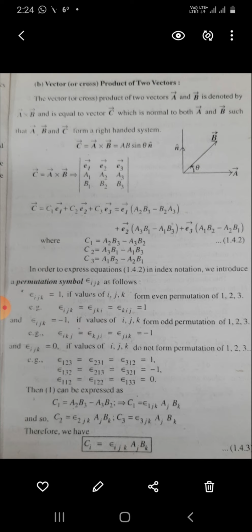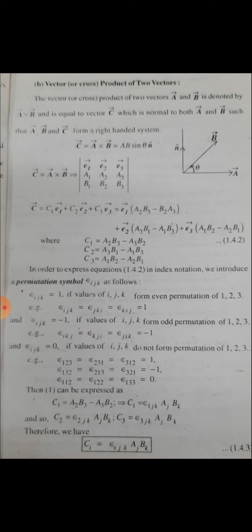That is e1 multiplied by (A2 B3 minus B2 A3) plus e2 (A3 B1 minus A1 B3) plus e3 (A1 B2 minus A2 B1), where C1 is equal to A2 B3 minus A3 B2, C2 is equal to A3 B1 minus A1 B3, and C3 is equal to A1 B2 minus A2 B1. In order to express equation 1.4.2 in index notation, we introduce a permutation symbol epsilon ijk as follows.